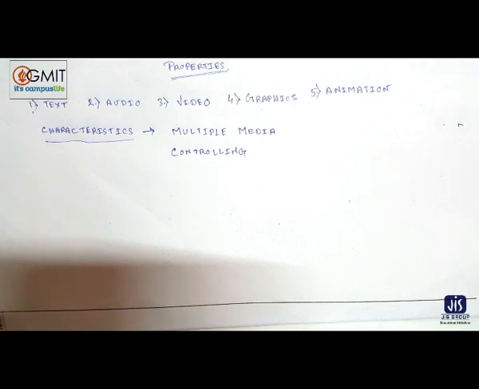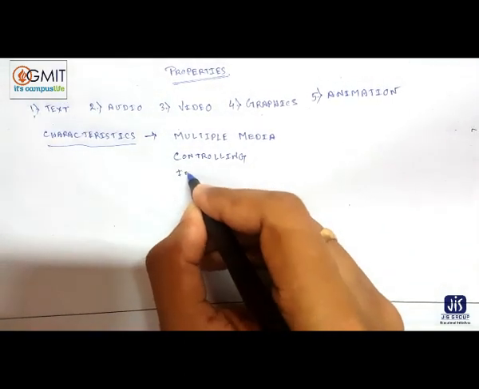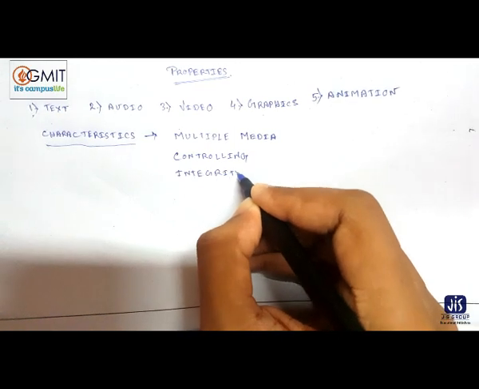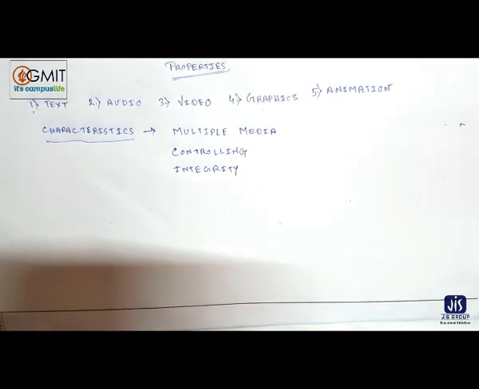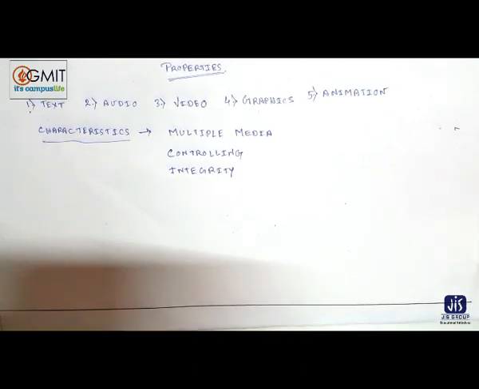So controlling is an important characteristic. And now third is integrity. Multimedia systems are integrated. Obviously, a multimedia system without integration can't work properly. That's why multimedia systems have integrity.